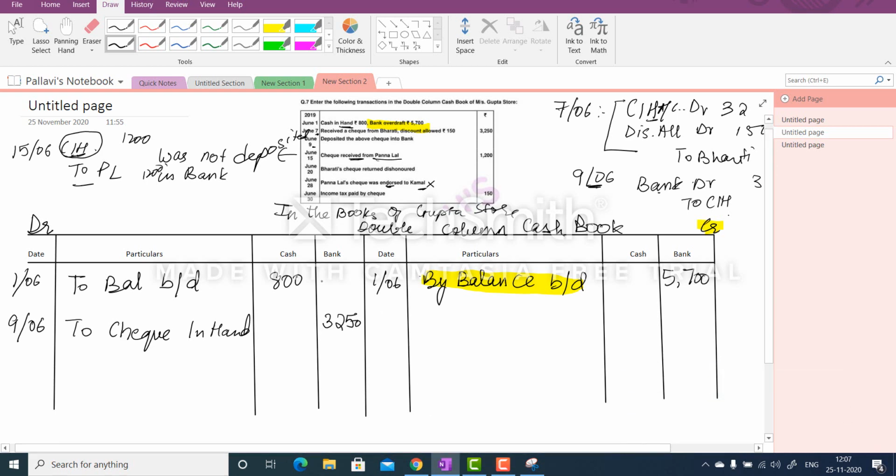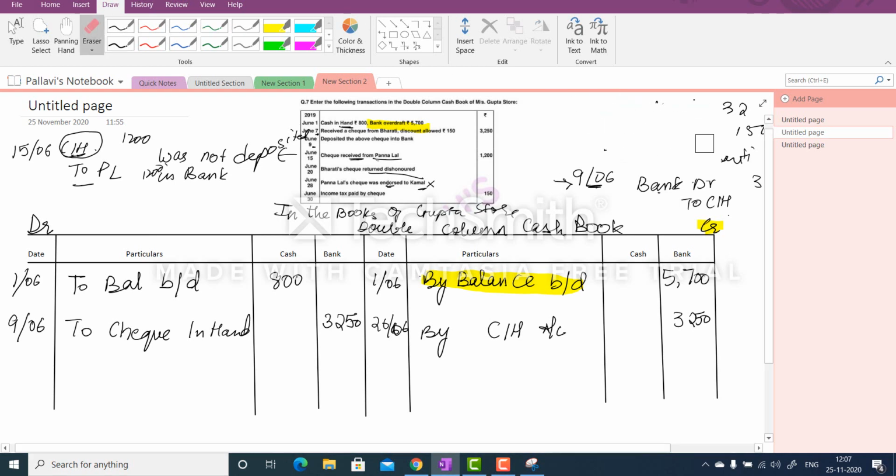Now the next one is Bharti's check was dishonored. So on 20th June you are going to write by check in hand account, and you will write 3250. Now why? When a check is returned dishonored, the entry is reversed. When we deposited the check, this was the entry, and now that the check is dishonored, the entry is going to be reversed as it is.